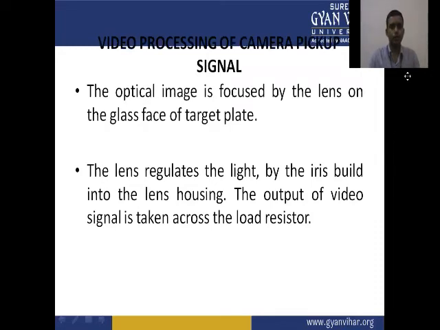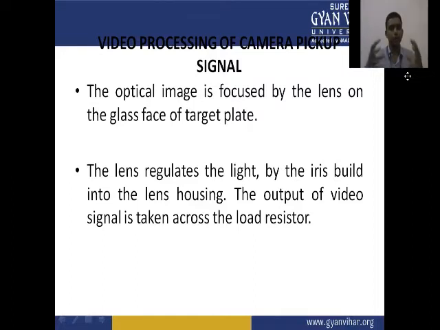Video processing of the camera pickup signal. How is the video processed by the camera pickup signal? The optical image is focused by the lens on the glass face of the target plate. The lens regulates the light by the iris built into the lens housing.